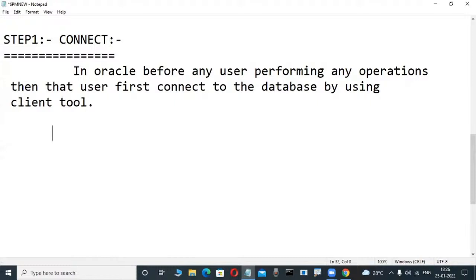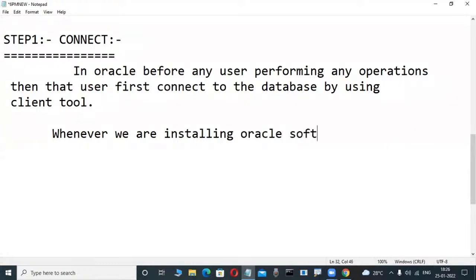Next para, write it. Whenever we are installing Oracle software, that is called the Oracle server.